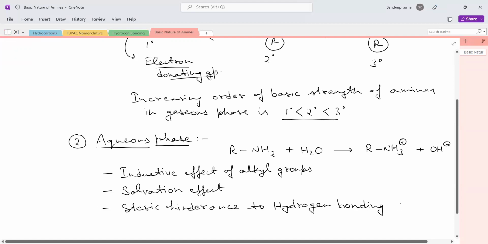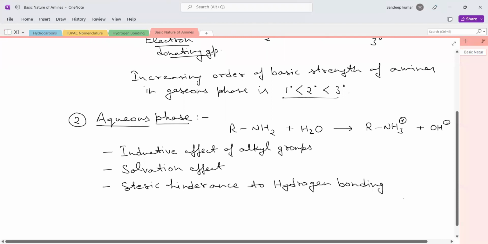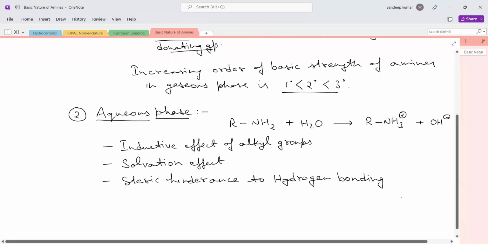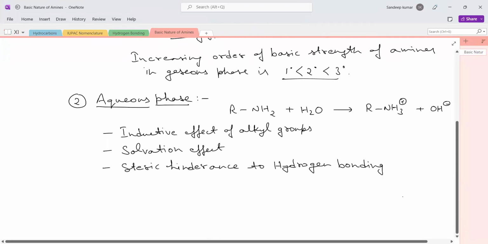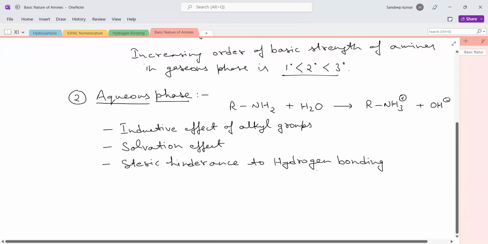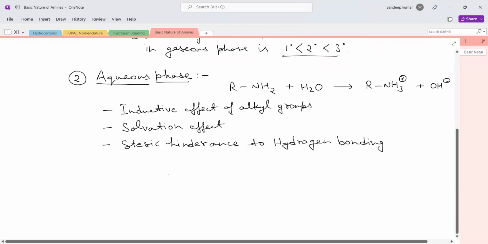These are the three factors which we should keep in mind when we arrange amines in increasing or decreasing order in aqueous phase.